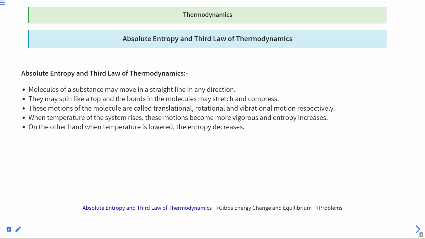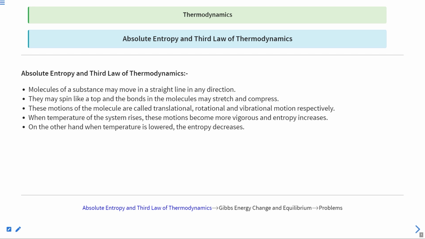If you think about a molecule, if you just leave it in an open space where no other molecules are present, then it will travel in a straight line, if it doesn't suffer any collision, and that can be in any random direction. They may spin like a top, and the bonds in the molecule may stretch and compress. So these are the types of movements a molecule does.